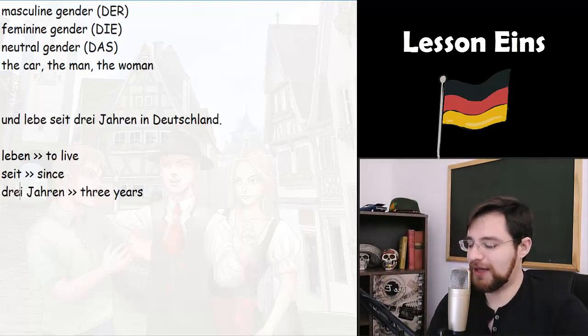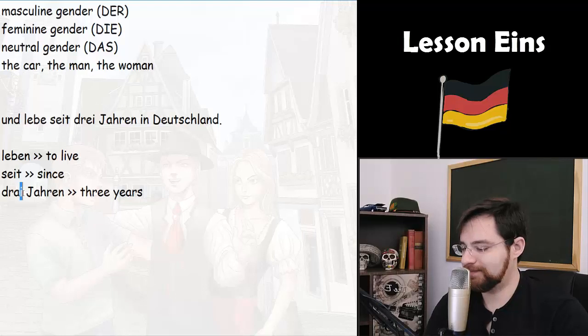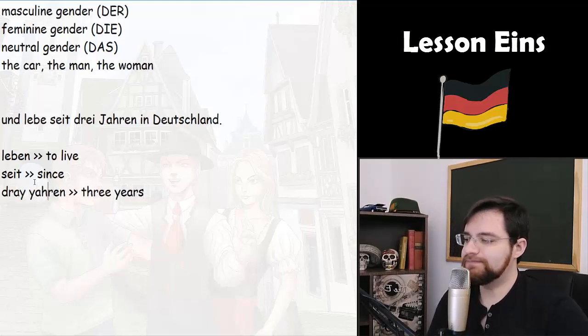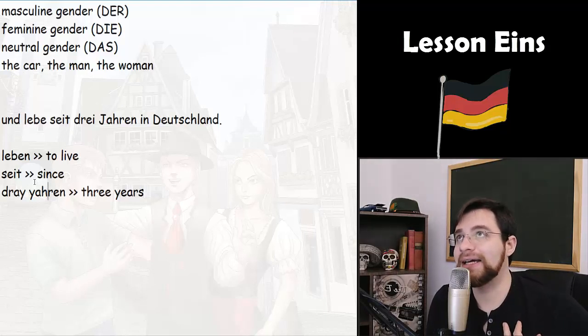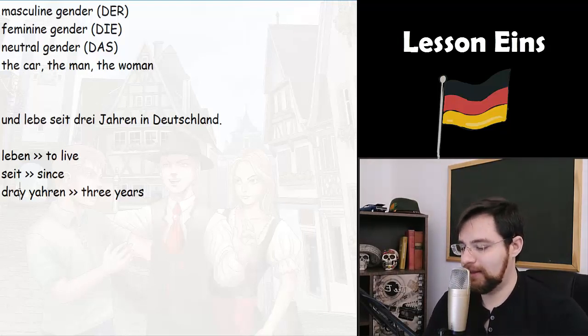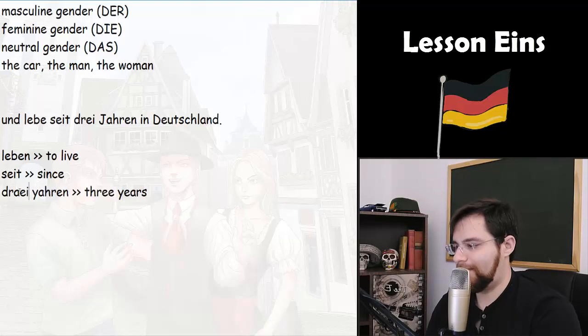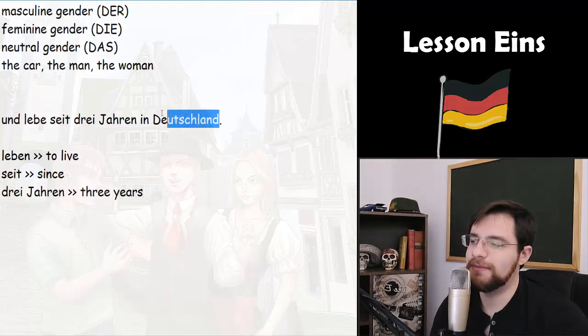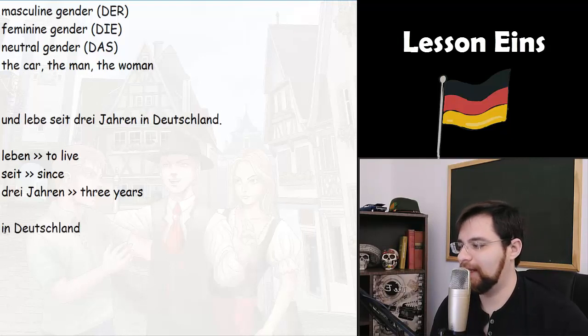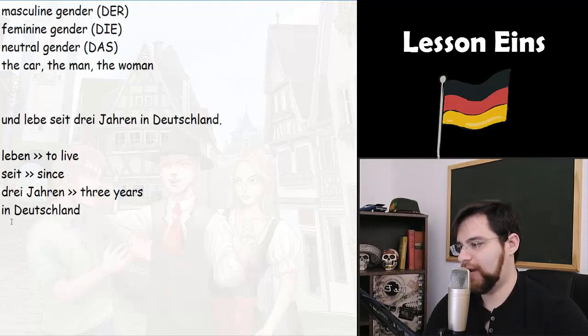You pronounce like this. 3 Jahren. 3 Jahren, okay? 3 Jahren. 3 years in Deutschland means in Germany.